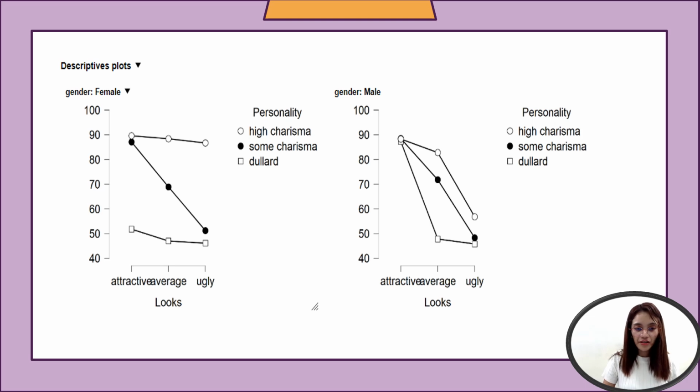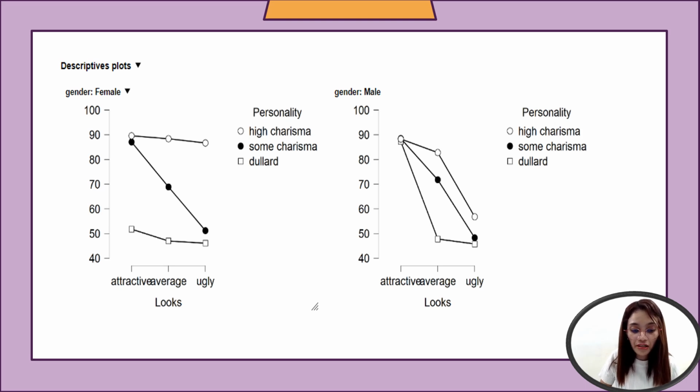Yeah, so you have there the female and the male. Let's have first the female, as you can see in the plots. High charisma is a crucial factor in maintaining high scores, greatly enhancing perceptions regardless of looks. Some charisma provides a moderate boost but is less effective as looks decline. So let's try to look into the summary of the first plot.